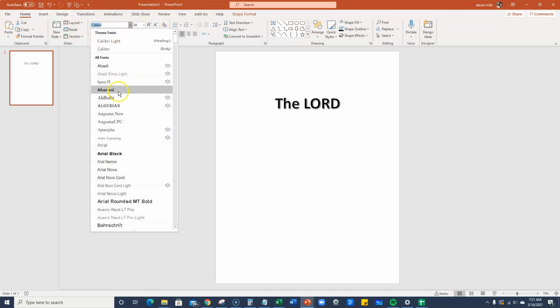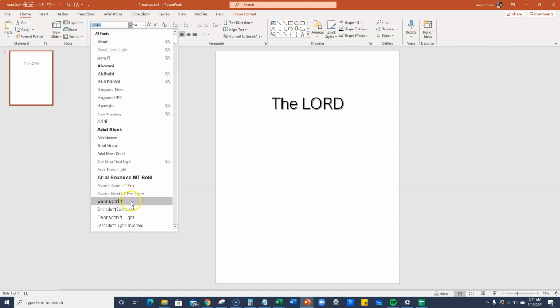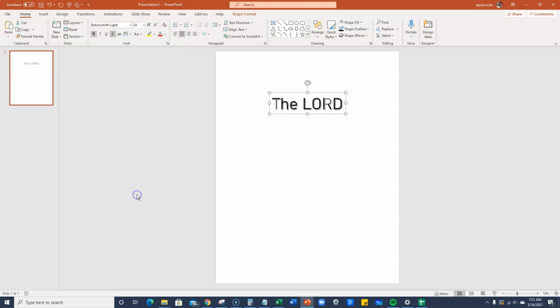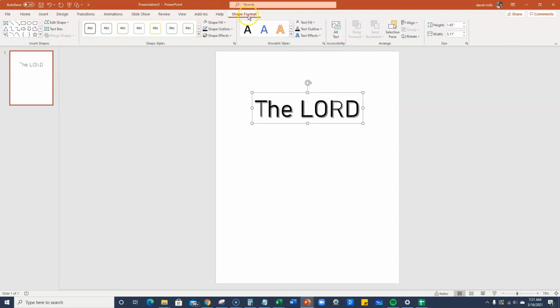We're going to find a certain text, and I found one that is really cool for that first part, which I believe is right here. We're going to grab that, and then we're also going to make the text a little bit bigger, right? And then you can come up over here to shape format, and now it will pull up the text right here.